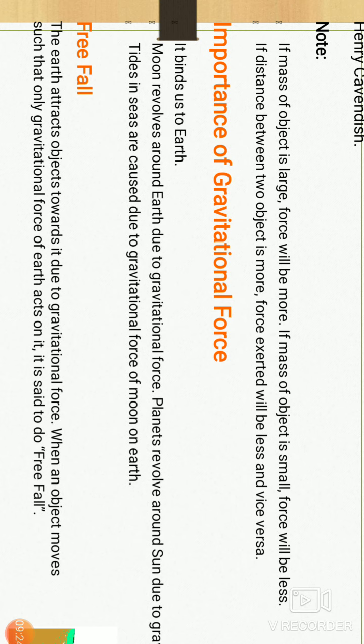But when the distance between your object and you is 100 meters, and the 100-meter rope is tied to a motorbike, are you able to pull it?